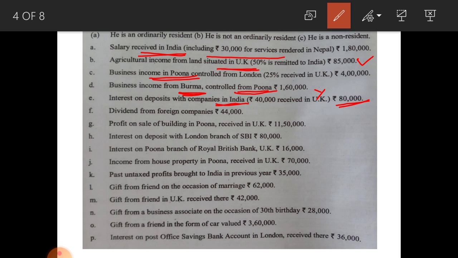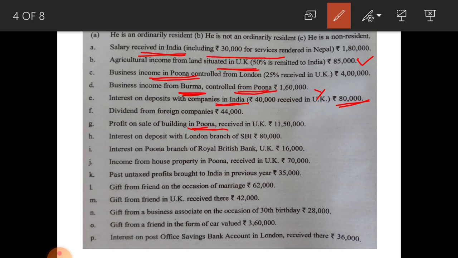So only an ordinary resident is liable to pay tax on this 44,000. Only ordinary resident, remember that point. Next one, profit on sale of building in Pune received in UK. Here the profit accrued in India, that is accrued in Pune, 11,50,000, taxable in the hands of all three categories because it accrued in India. Received in UK doesn't matter.